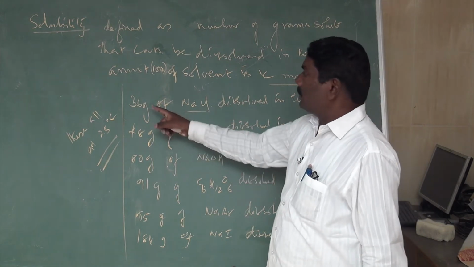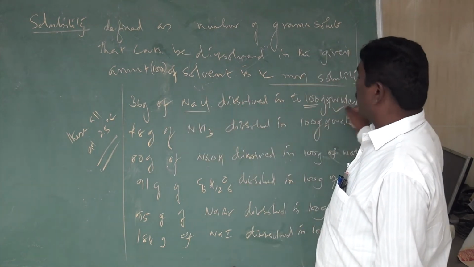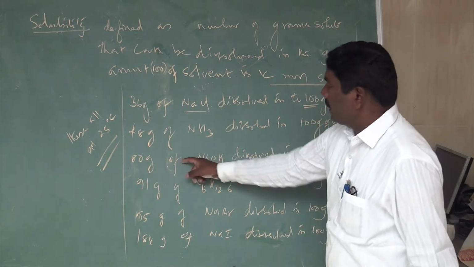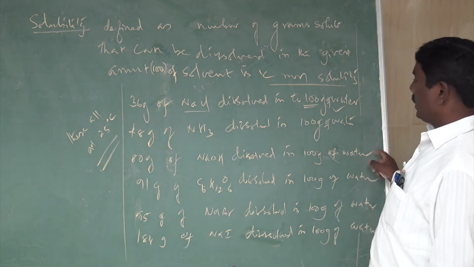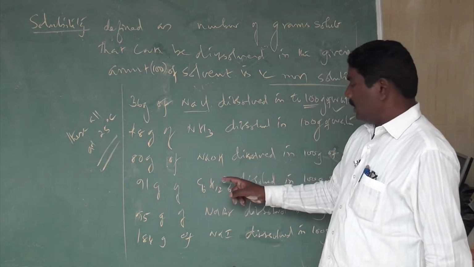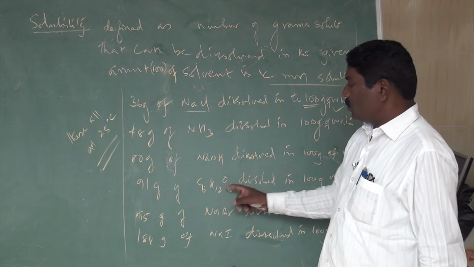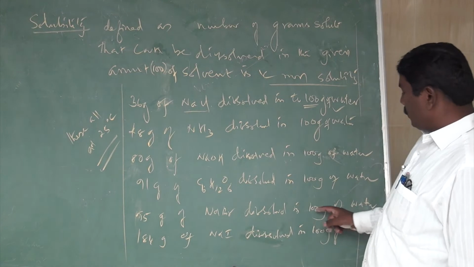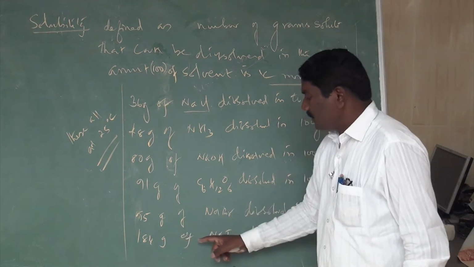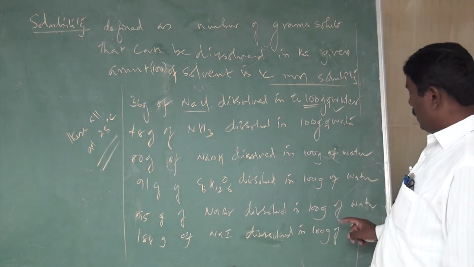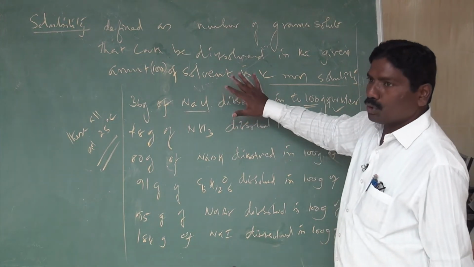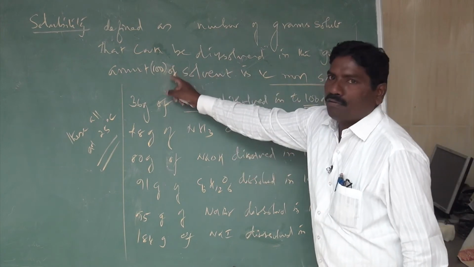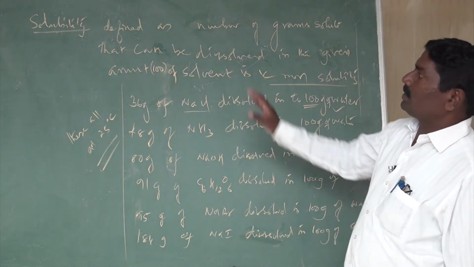For example, 36 grams of sodium chloride dissolve in 100 grams of water, 48 grams of ammonia can dissolve into 100 grams of water, 80 grams of sodium hydroxide, 91 grams of glucose C6H12O6, 95 grams of sodium bromide, and 180 grams of sodium iodide dissolve into 100 grams of water. This is the solubility of all these substances in the given amount of solvent.